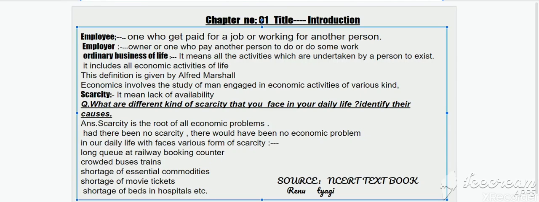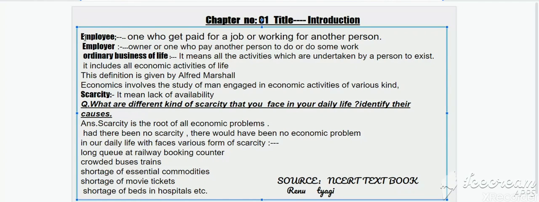Namaste listeners, I'm Renu Tyagi and this is the first video of class 11th Statistics chapter number 1, and the title of the chapter is Introduction. Children, in this video you will learn about the important terms of the chapter.